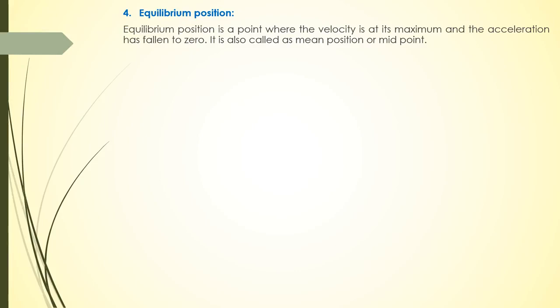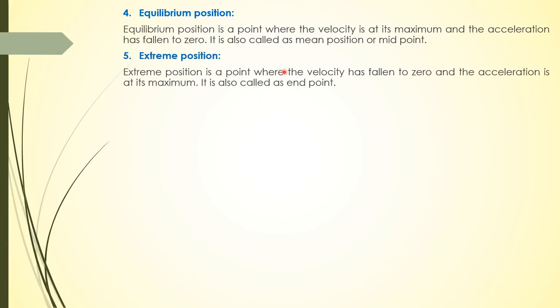So now if we talk about equilibrium position, it is a point where the net force acting on a body is zero. We can define it another way, which is that it is a point where the velocity is at its maximum and the acceleration has fallen to zero. It is also called mean position or midpoint. So midpoint or mean position or equilibrium position is a point where the velocity of a body executing simple harmonic motion is maximum and the acceleration of a body is zero. If we talk about extreme position, it is a point where the velocity has fallen to zero and the acceleration is at its maximum. It is also called endpoint.